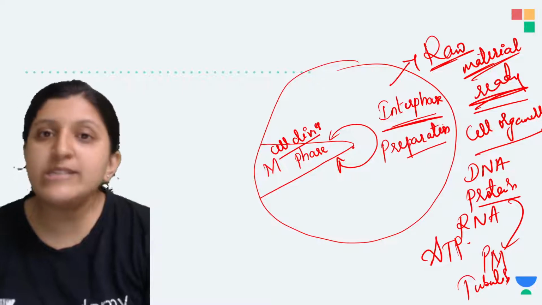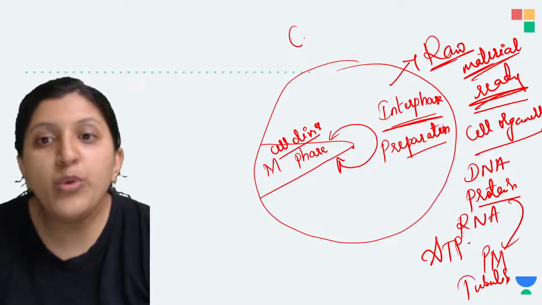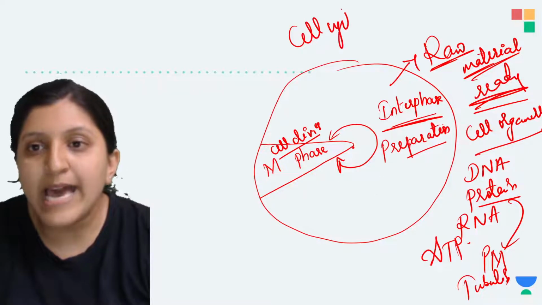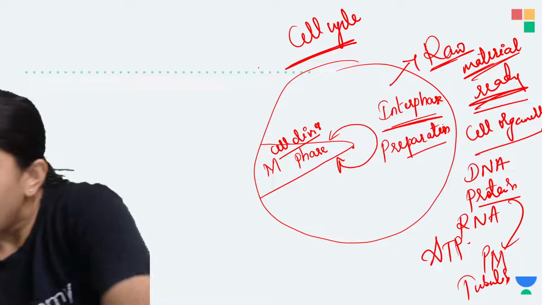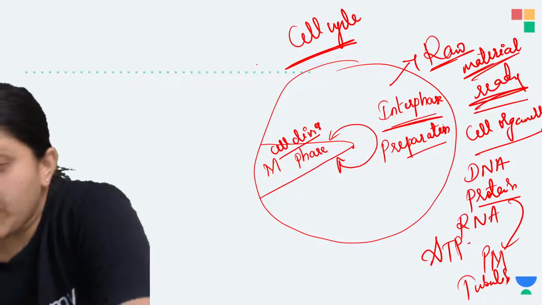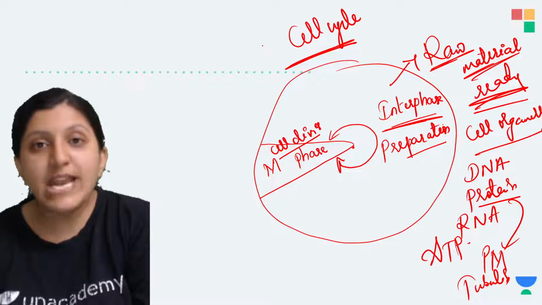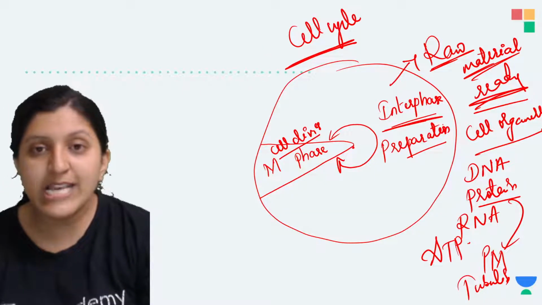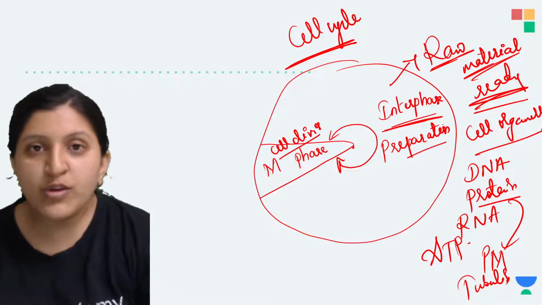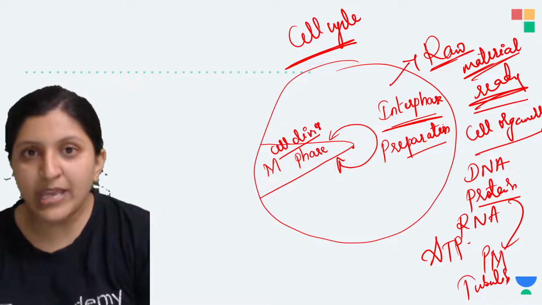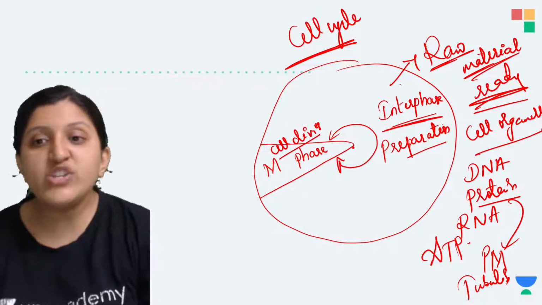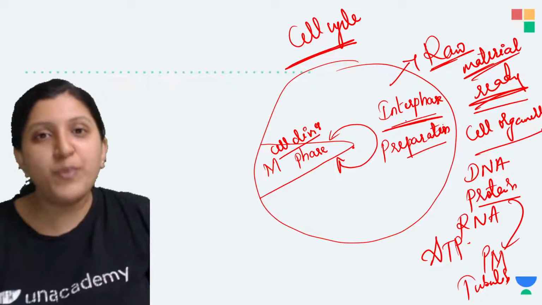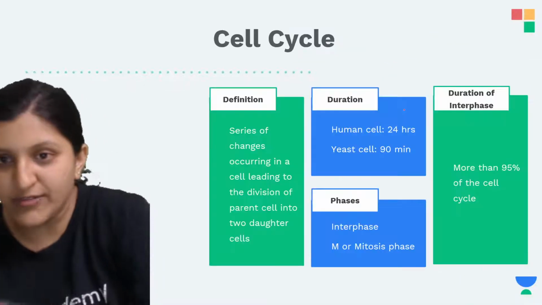First we will see the interphase, which is a part of the cell cycle itself. Cell division occurs mainly for growth, and to replace old and dead cells. So for that there is cell division. Before the cell division, a lot of preparation has to be done, and that is the interphase. So let's see this one.